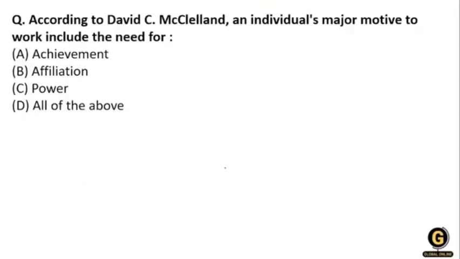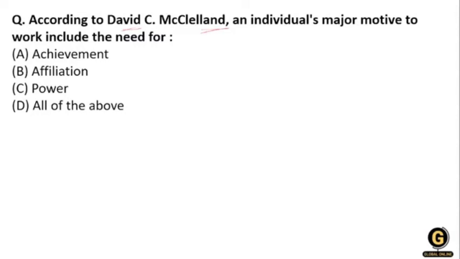Okay, according to David McClelland, an individual's major motive to work includes the need for: achievement, affiliation, power, and all of the above. So what will be the right answer according to you? Mark your right answer.